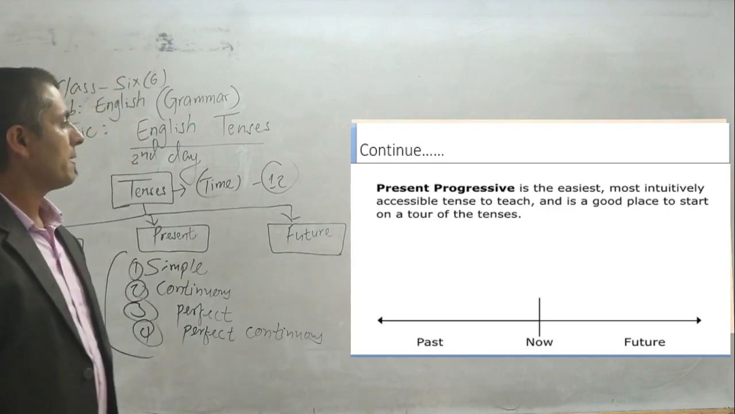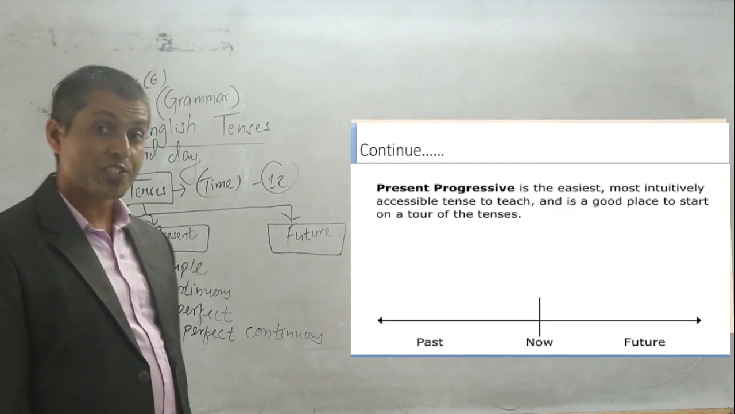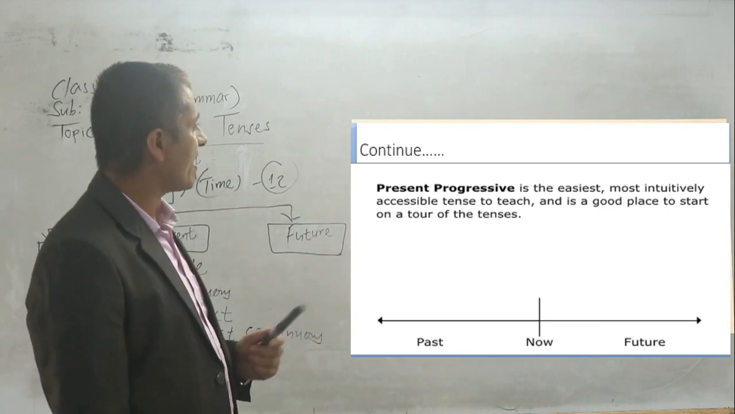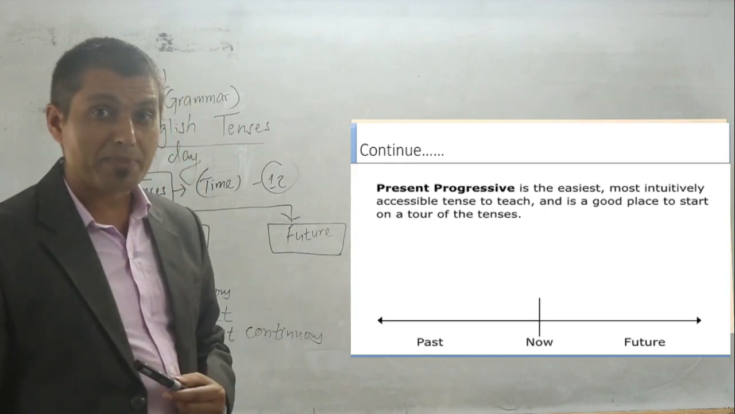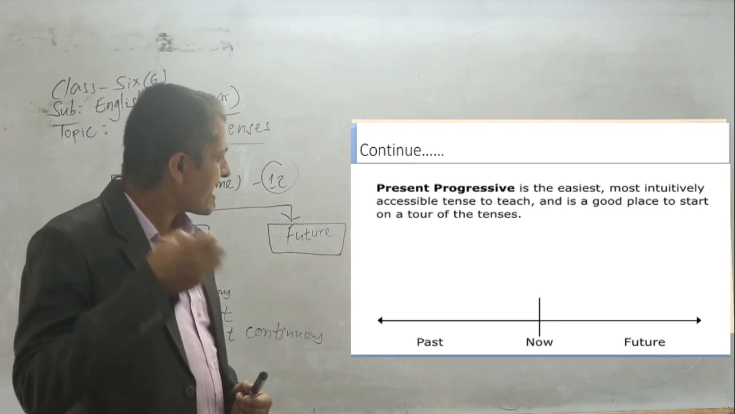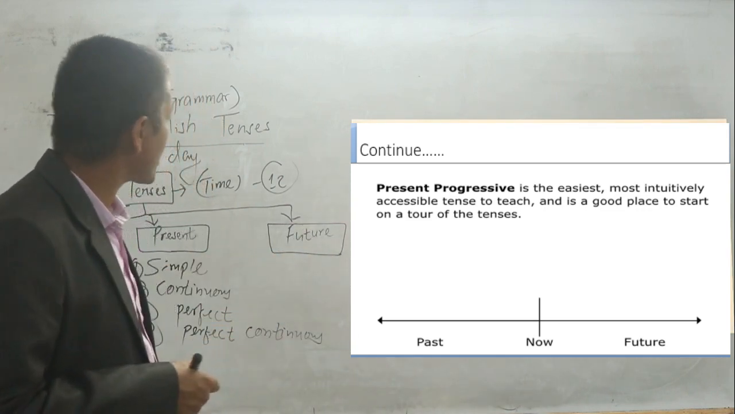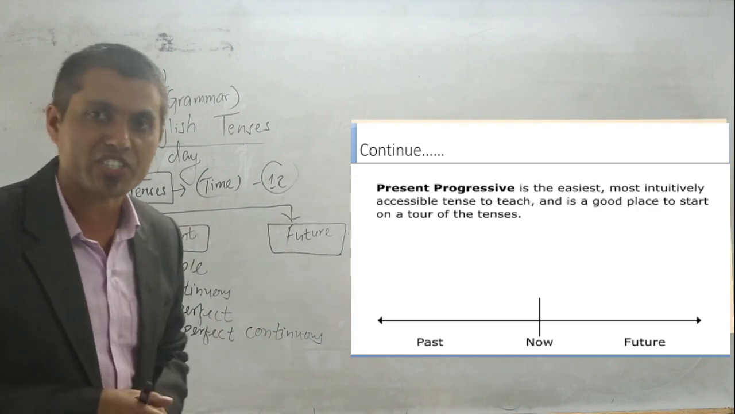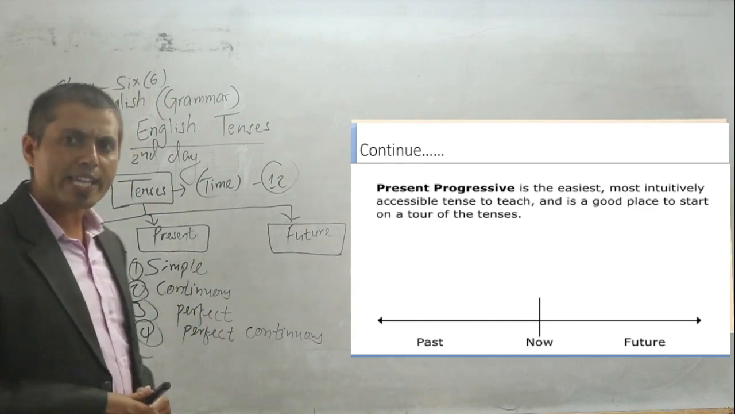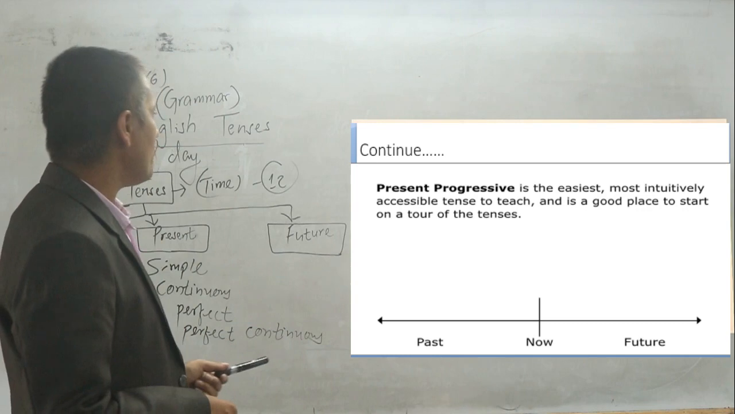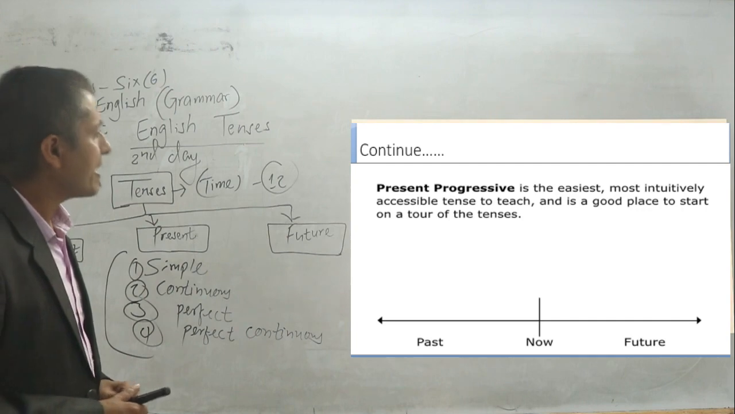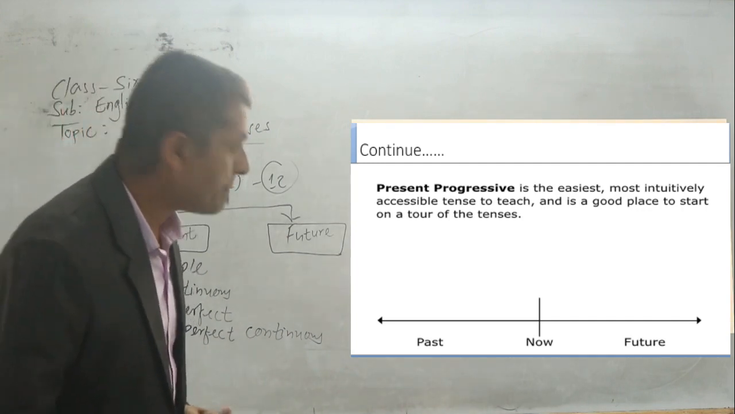Okay, let's have a look. Present progressive refers to what? Present continuous. Last time I told you, present progressive or present continuous is the easiest, most intuitive one, inherently accessible to teach, and a good place to start on a tour of the tense. This is our tour of the tense, right? We are traveling on a tense. So we begin our journey from present continuous or present progressive tense.